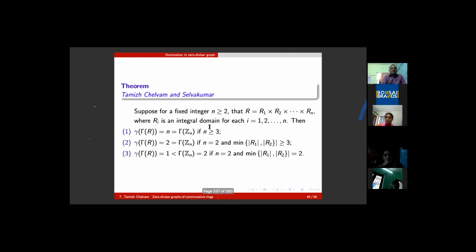Yes, please see. If R is a commutative ring which is a direct product of integral domains, then the domination number of gamma of R is n, which is equal to gamma of Zn if n is greater than or equal to 3. The domination number of gamma of R is equal to 2 if this is the case. The domination number of gamma of R is 1 if this is the case.